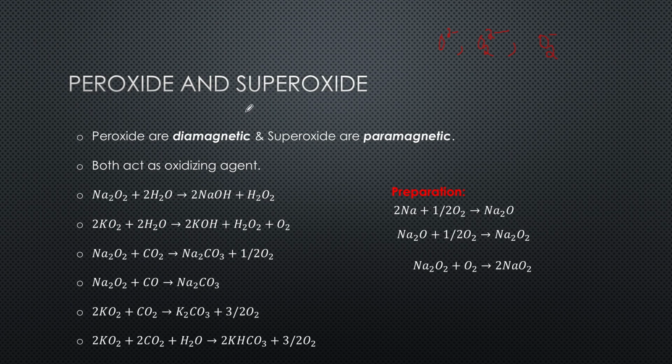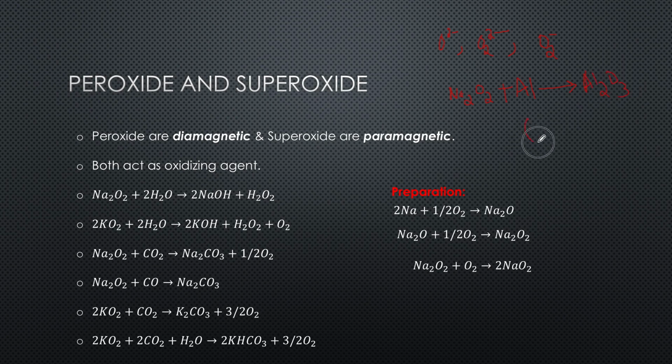So these peroxides and superoxides are very good oxidizing agents. That means they act as a very good oxidant. So if you react sodium peroxide, they will oxidize the aluminium to the corresponding aluminium oxide.